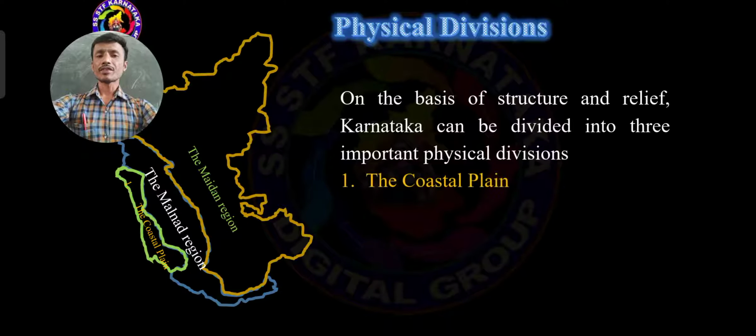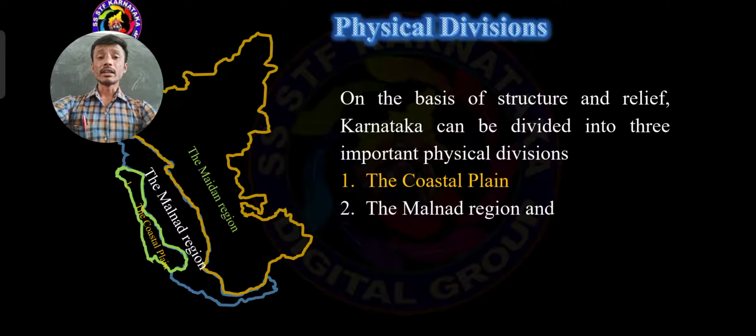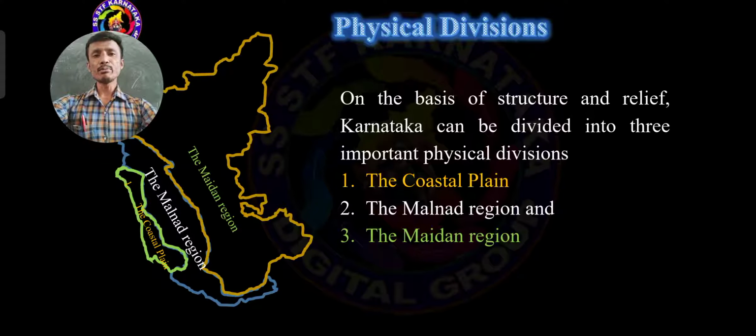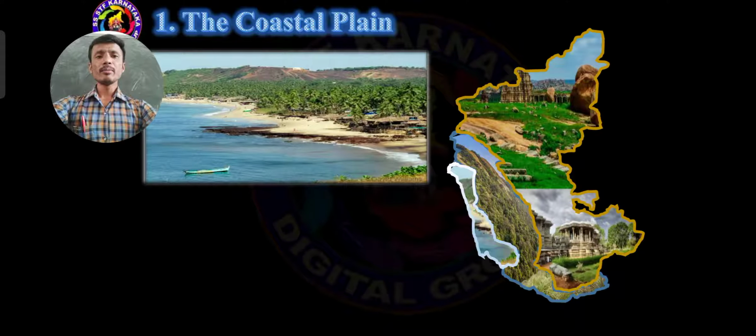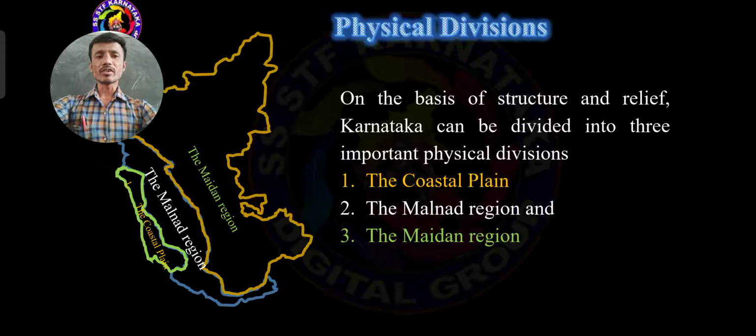See, the first one is the coastal plain. Second one, the Malnad region. And third one, Maidan region. So this is a 2 marks, very important question. Which are the physical divisions of Karnataka? Karnataka consists of 3 important physical divisions. They are the coastal plain, the Malnad region and the Maidan region.